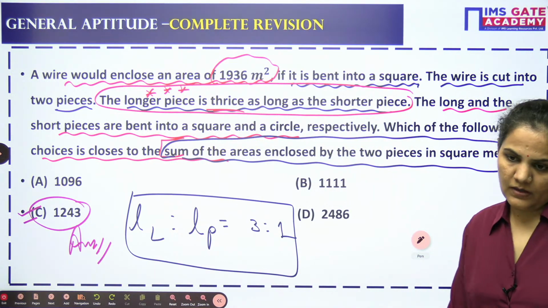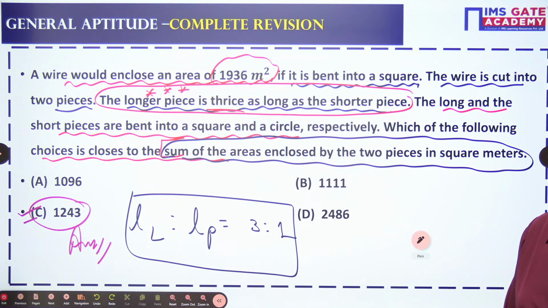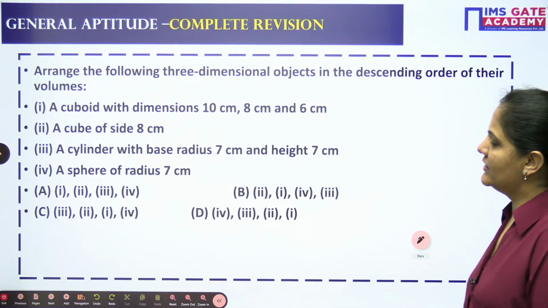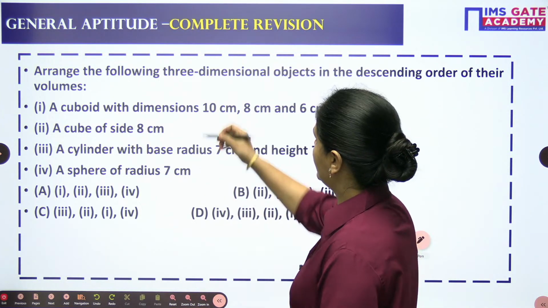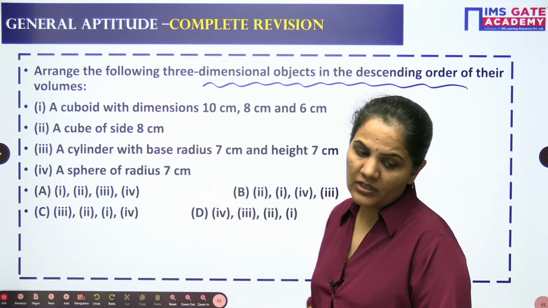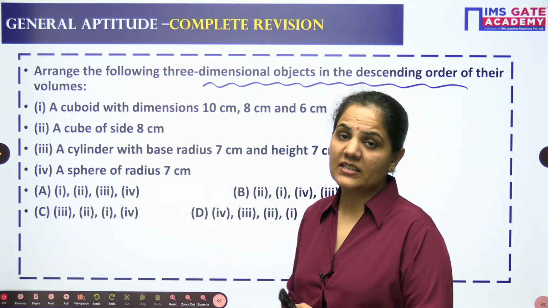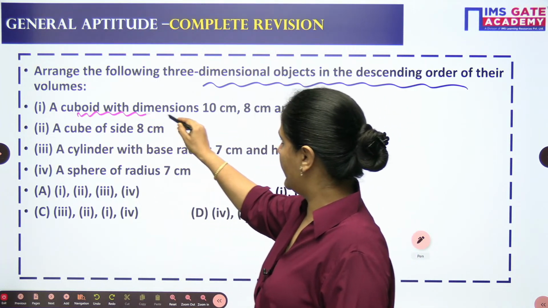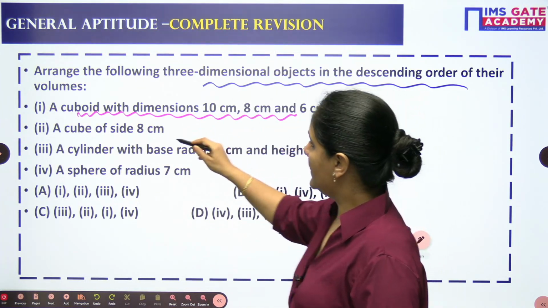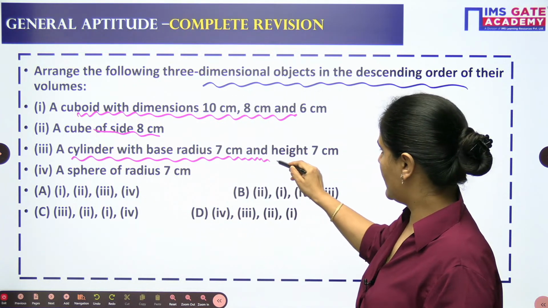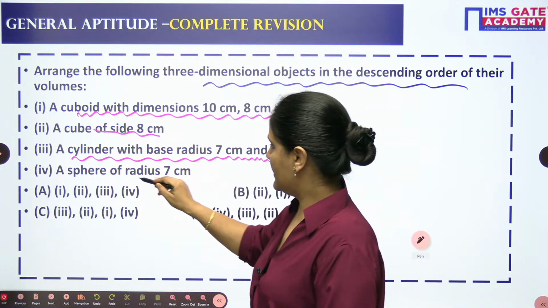Yes. Okay ji. Now let's go for the next question. This is a good question. Arrange the following 3-dimensional figures in the descending order of their volumes. The first figure is a cuboid with dimensions 10, 8 and 6, then a cube with side 8, a cylinder with base radius 7 and height 7, and a sphere of radius.